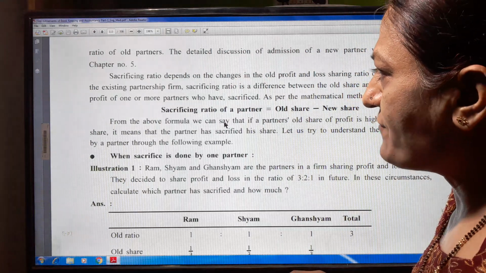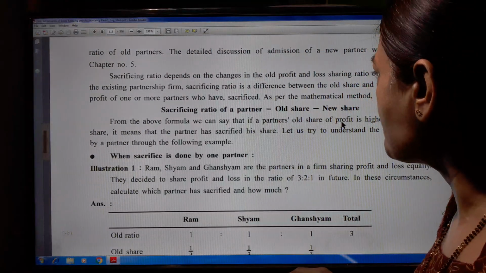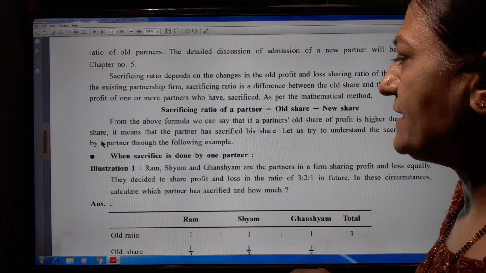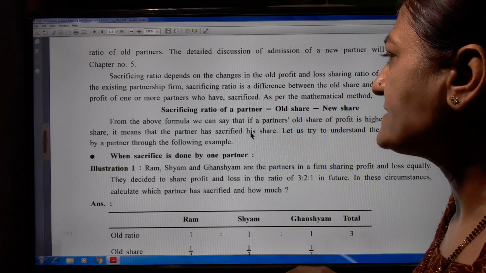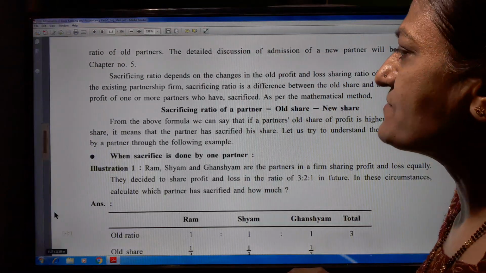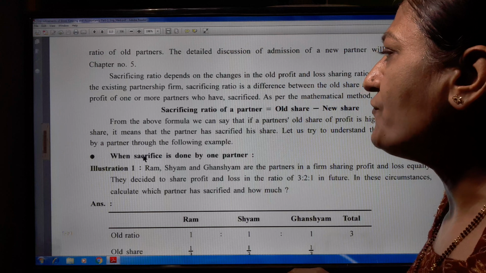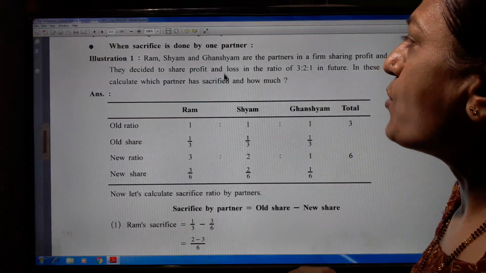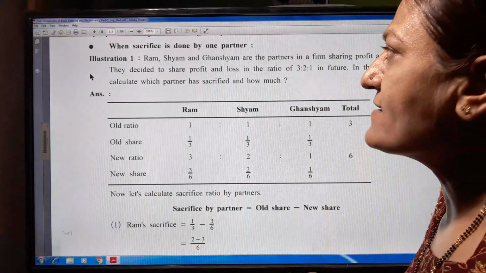From the above formula, we can say that if a partner's old share of a profit is higher than the new share, it means that the partner has sacrificed his share. Let us try to understand the sacrifice made by the partner through the following example, when sacrifice is done by one partner. Here three partners are there.